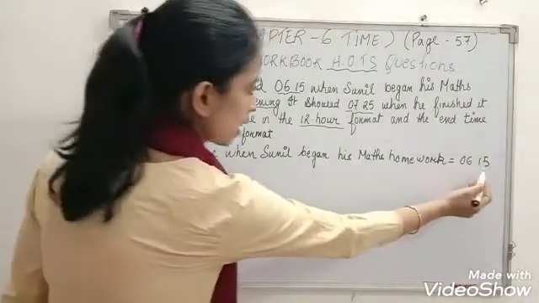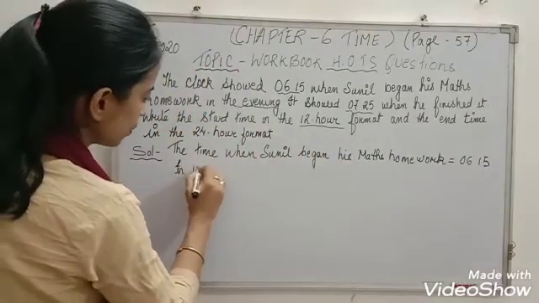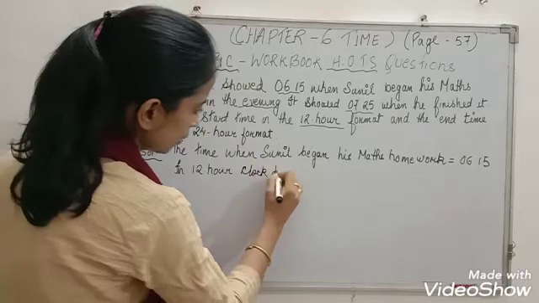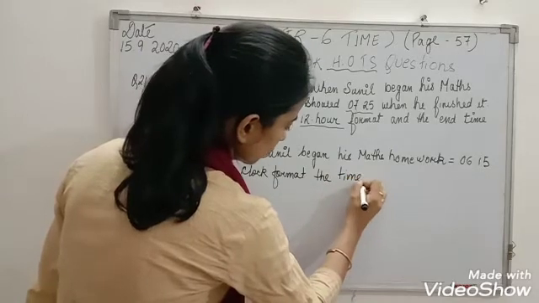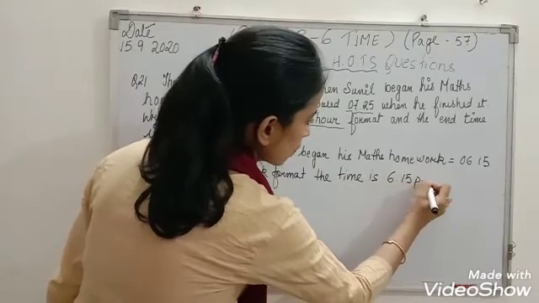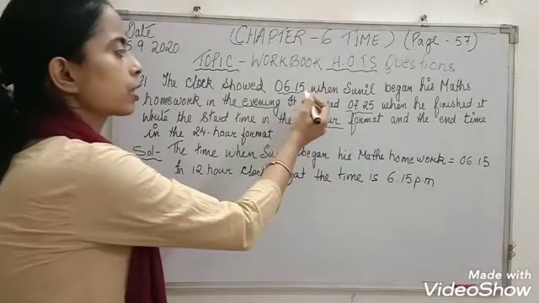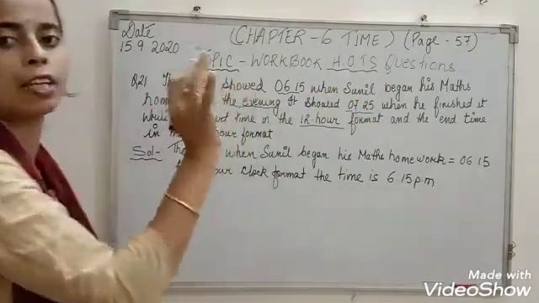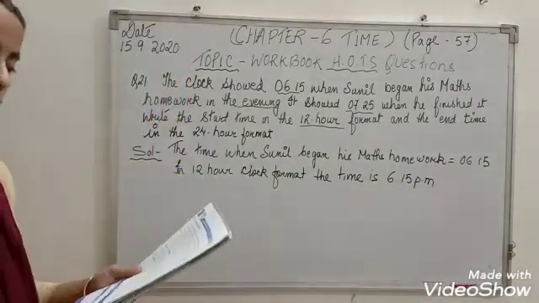First, you have to write the starting time in the 12-hour clock format. In the 12-hour clock format, the time is 6:15 p.m. Why, children, will we write p.m.? Because it is given that the clock showed 6:15 when Sunil began his maths homework in the evening. So it is given evening. That's why we will write 6:15 p.m.